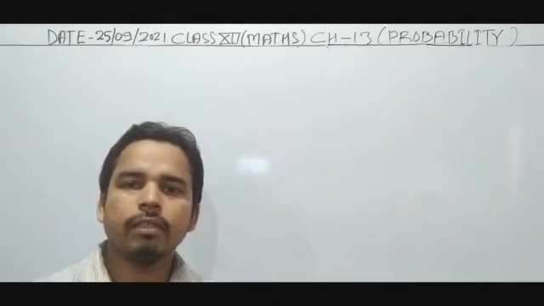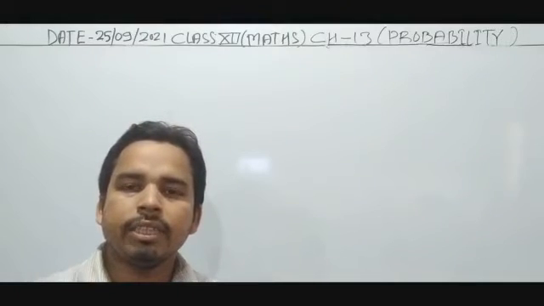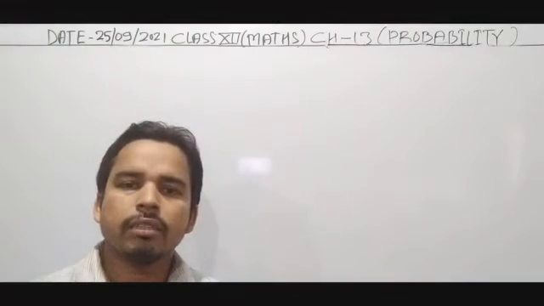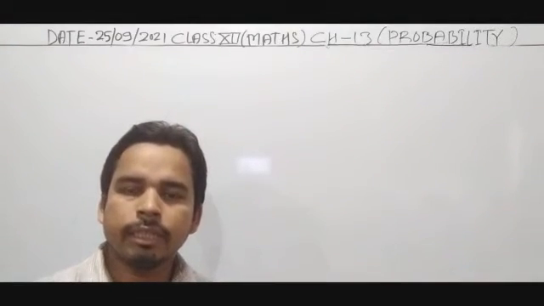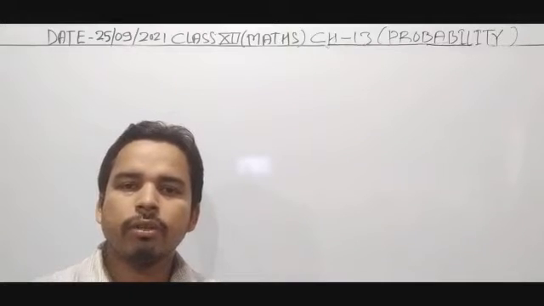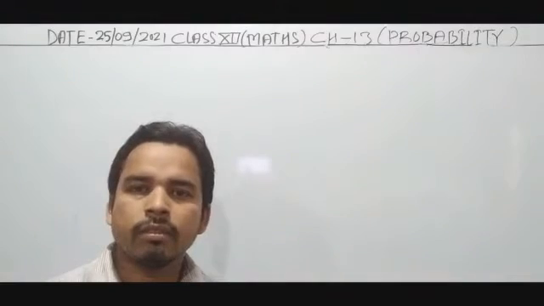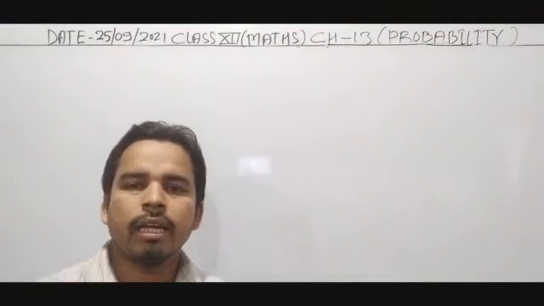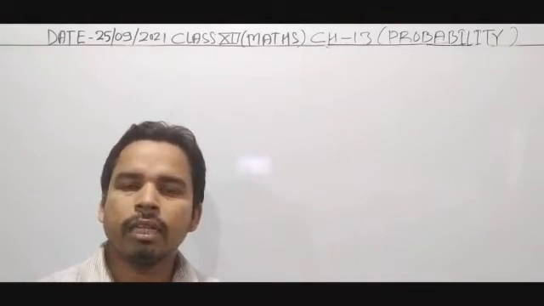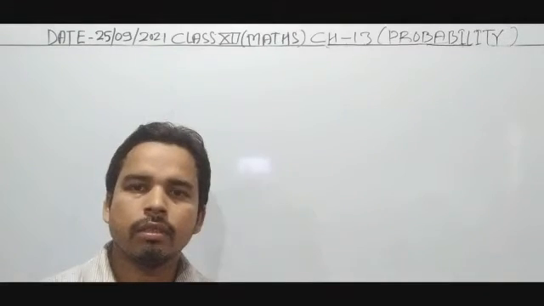Today I will start the ninth lecture of chapter 13, probability. So class, in the previous lecture I discussed conditional probability, the multiplication theorem of probability and independent events, and I completed many questions related to this theory.